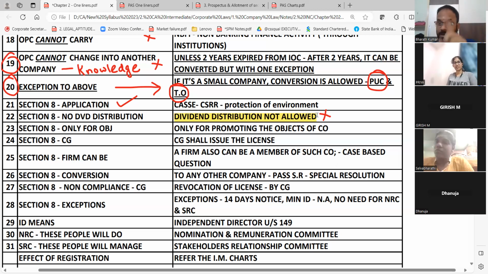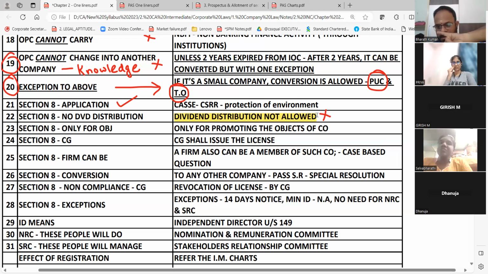And they will also tell one thing in chapter number 4. Bonus cannot be issued in lieu of dividend. Instead of dividend, you cannot give bonus, because bonus is shares, and dividend is cash or bank. Instead of shares, can you give cash? No. Instead of cash, I should give you 10,000, but now I am giving Priya some 1,000 shares. Will she get it? No. That is not allowed. She might get it or she might not, but that's not allowed. Instead of shares, how can I give money? So that also they will say.